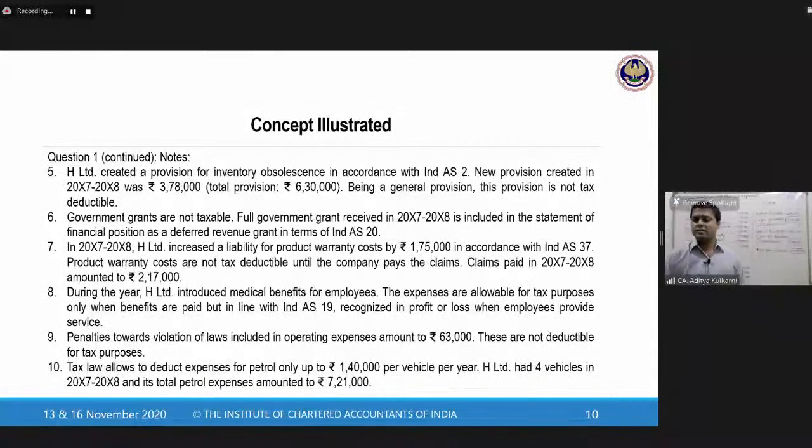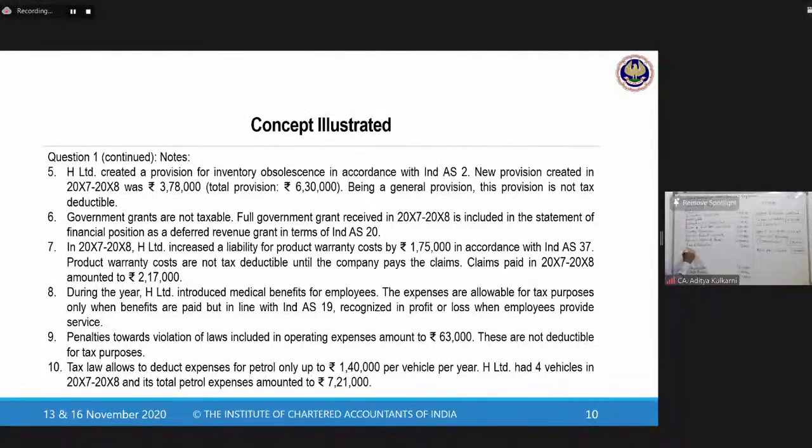Next, tax laws allow to deduct expenses for petrol only up to 1,40,000 per year. H Limited had 4 vehicles in X7, X8. So 1,40,000 into 4, you should have deducted 5,60,000. The total petrol expenses which you have charged is how much? 7,21,000. So what is the additional expense? 7,21,000 minus 5,60,000.